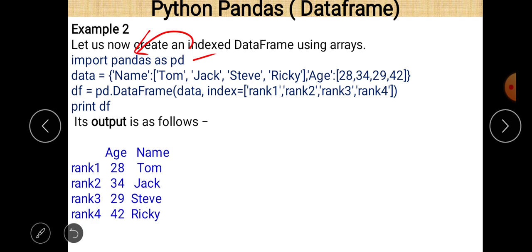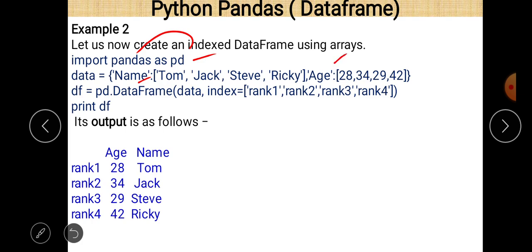You can easily see that there is a declaration of a dictionary named data, in which the name of the column is name and age.